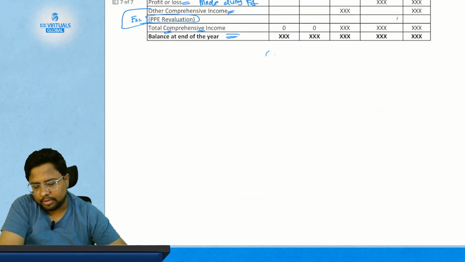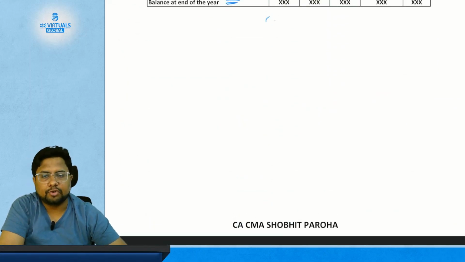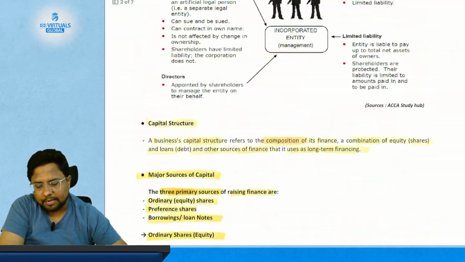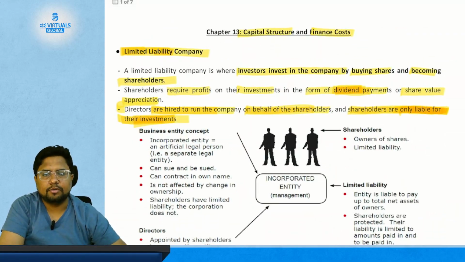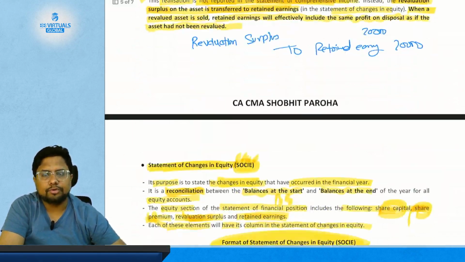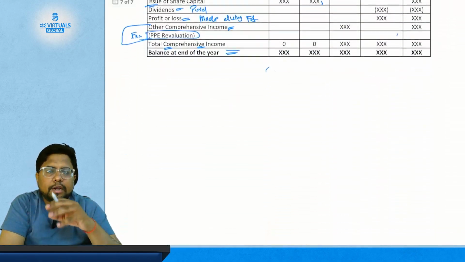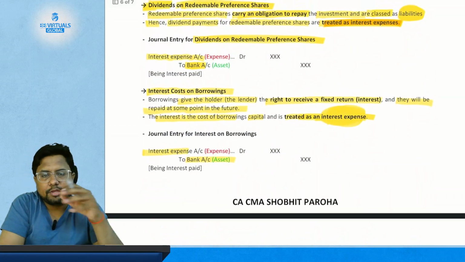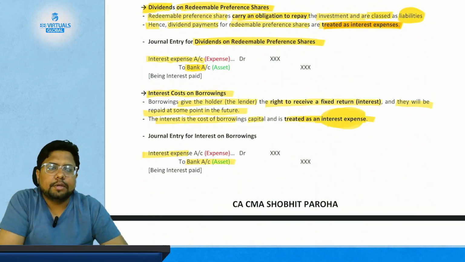I hope you're done reading this, and with this last topic we have completed our chapter number 13, which is the capital structure and finance cost. So this is all for this class, and for this chapter we are going to solve questions in the next class. If you have any doubt regarding the concept, you can always DM me, or message in the group, so that we can solve such doubts.